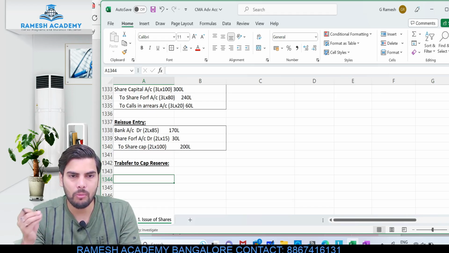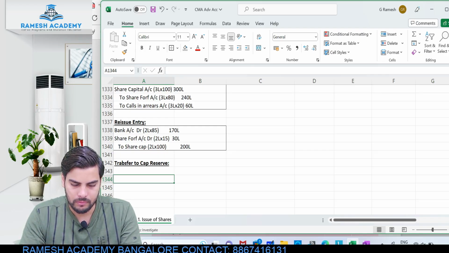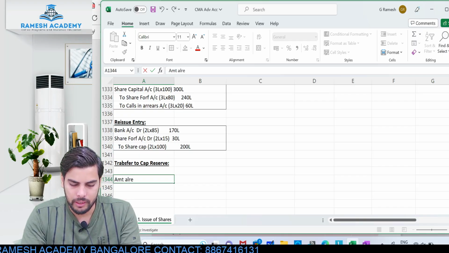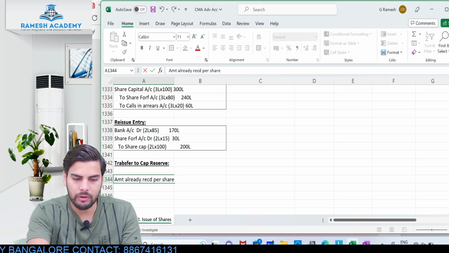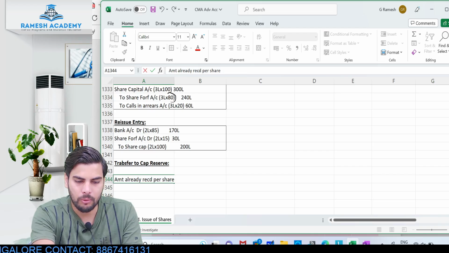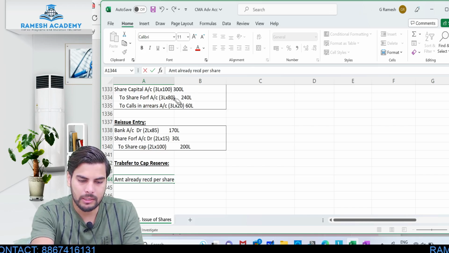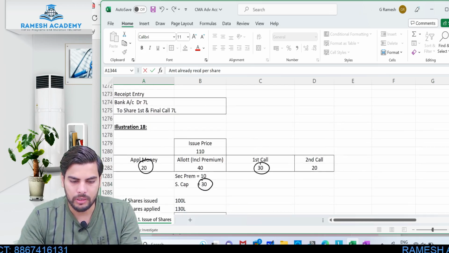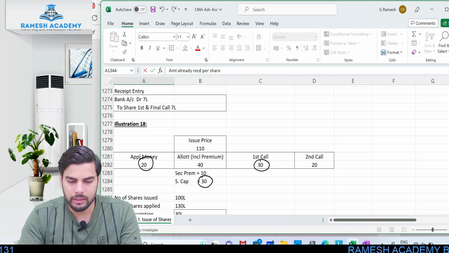Calculate per share how much is the amount which you had already received. Okay, so the amount already received per share is the amount which will be available in share forfeited account. Here if you see 80 rupees, we are talking about this 80 rupees, the amount which has already been received. How did we get this 80 rupees? Simple. I've already shown it over here: 20 rupees of application, 30 rupees of allotment and 30 rupees of first call.